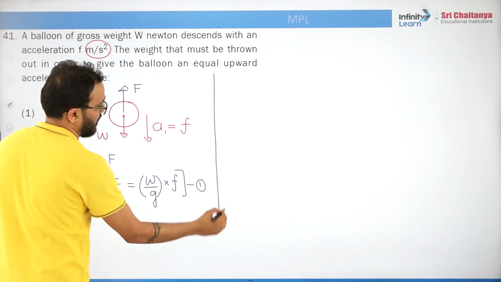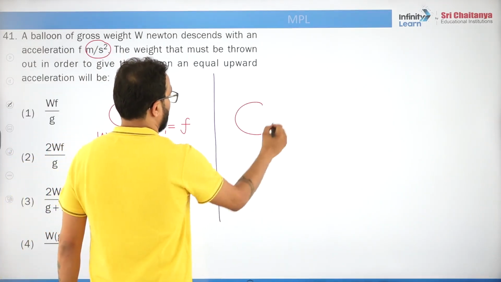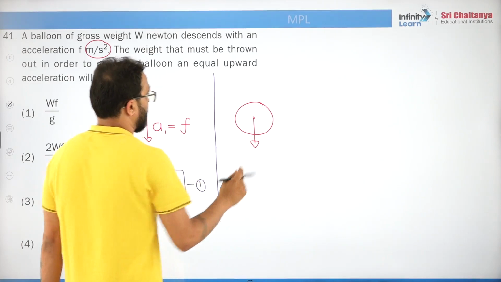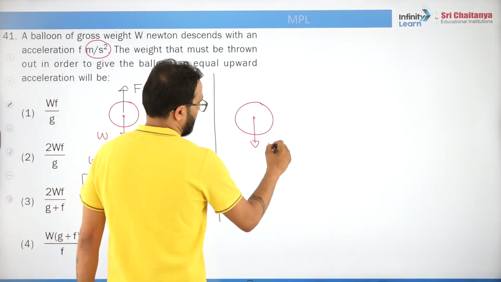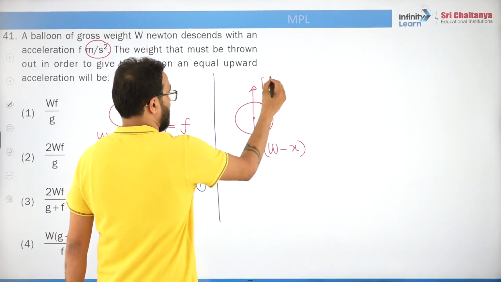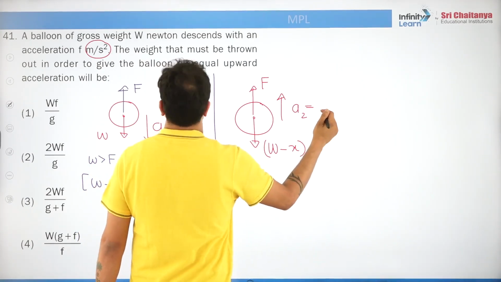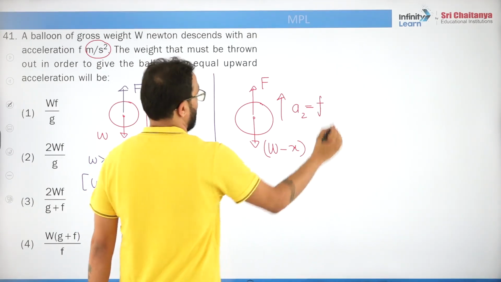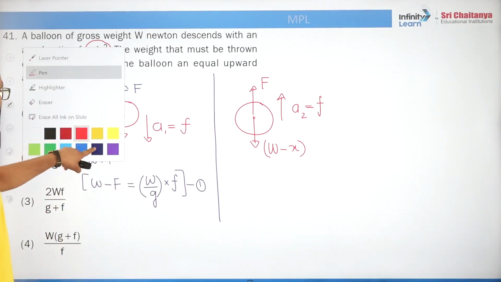Now next, they are saying, suppose x kg of weight is thrown. So it is W minus x downward total weight, and F is still acting, but now it is going up with an equal acceleration upward, that means F upward, right? Same acceleration upward. Are you able to understand?